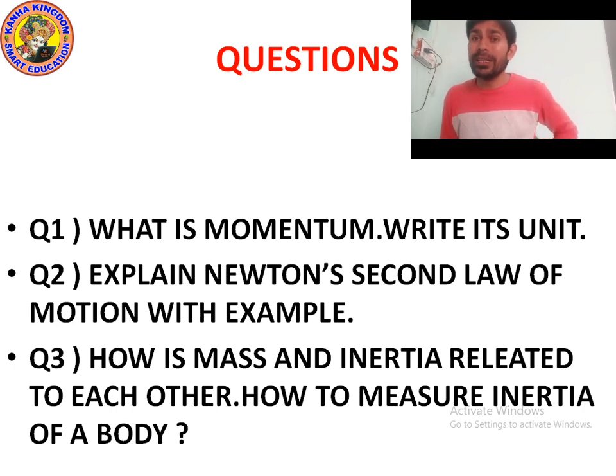That's why when the momentum increases, it depends upon the mass and velocity. That's why if a truck is very heavy, even if it is moving slowly, it can still kill a person.